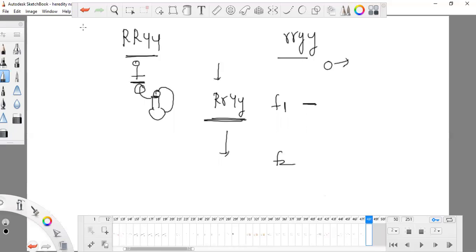Here I'm taking two different plants, but at the F1 stage, that is our seed, I'm taking the same plant and doing the same thing. That is known as selfing. You can also find the selfing; I will show you.